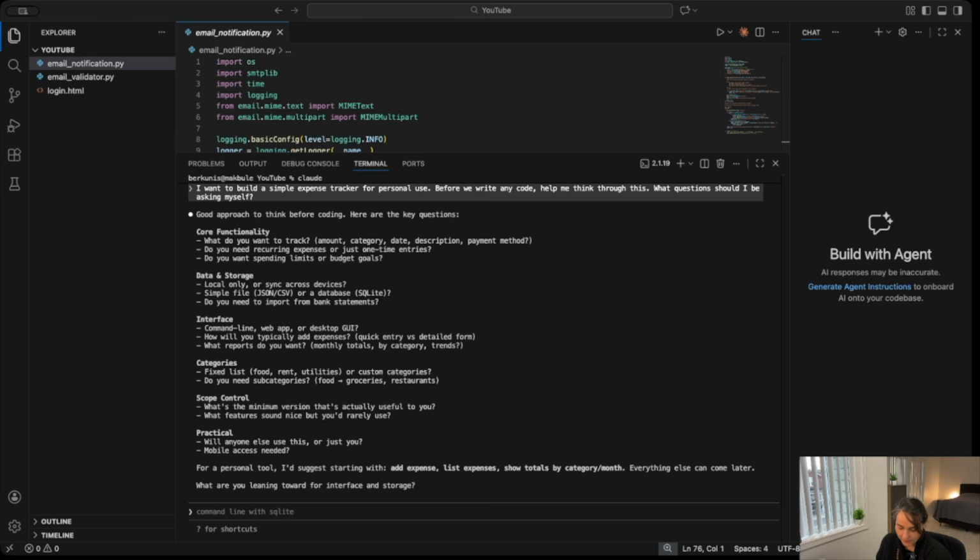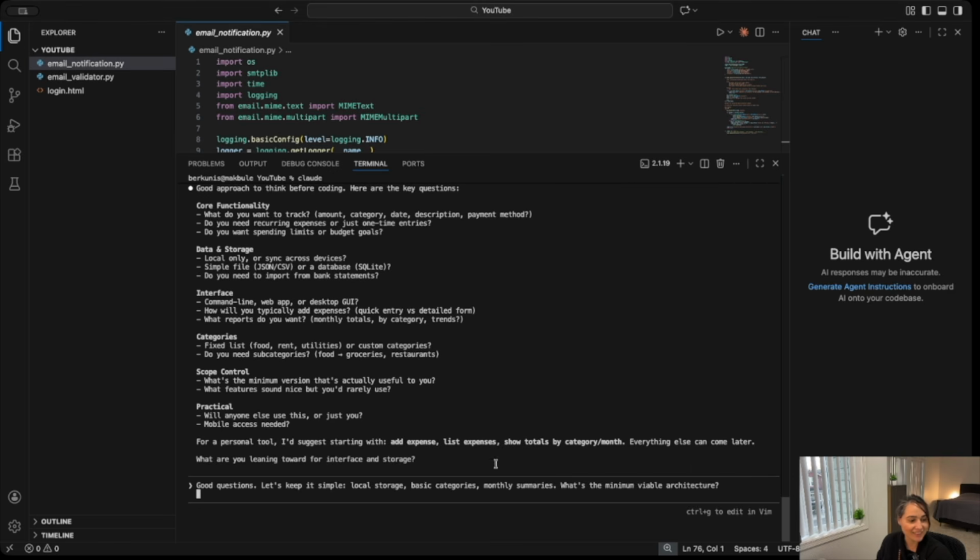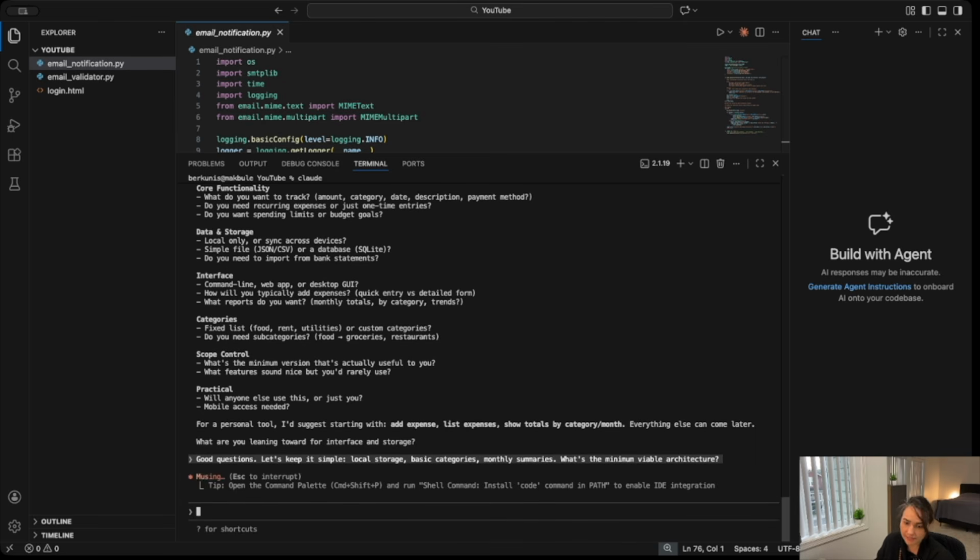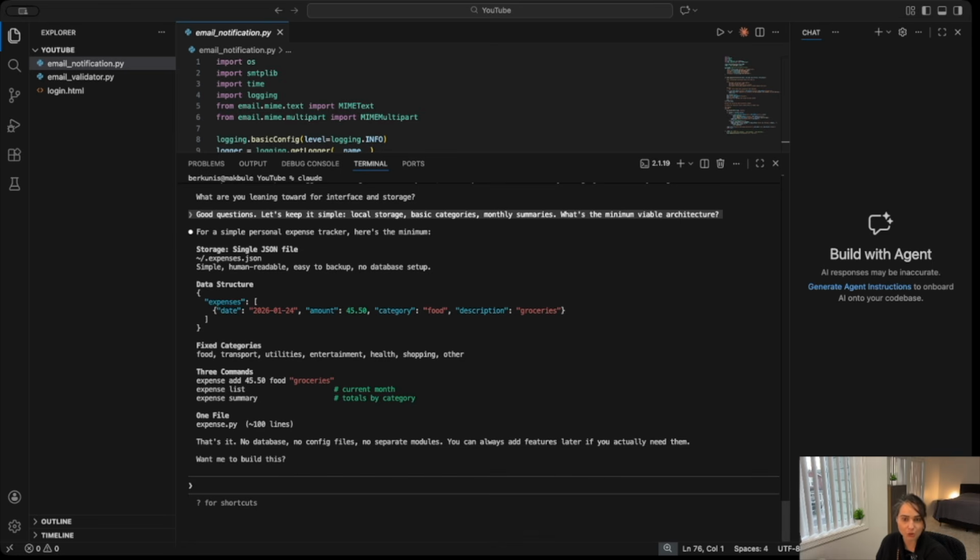So I want to kind of encourage Claude Code a little bit. Good questions. Let's keep it simple for now, right? Local storage. Go ahead with basic categories, monthly summaries. What is the minimum viable architecture? That's a key question. And I send it. And it's working on some architecture suggestions. So here we are shifting a little bit to a solution architect, right?